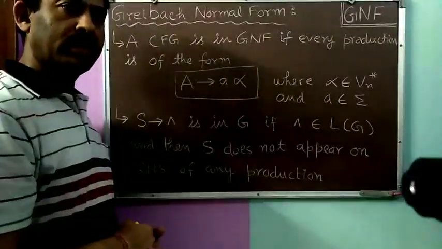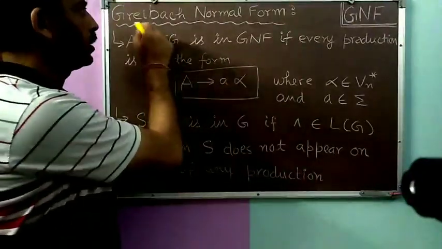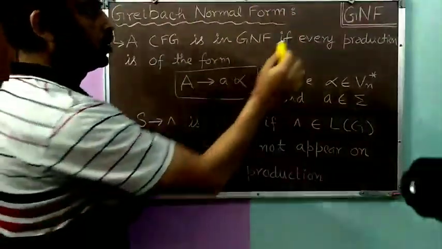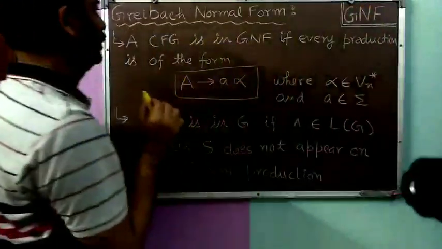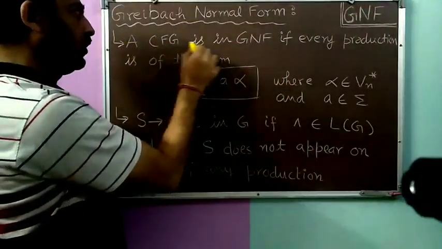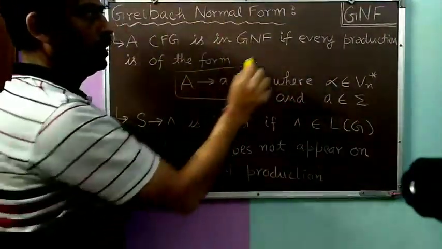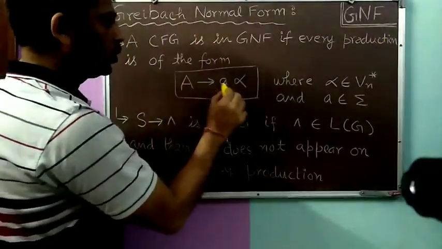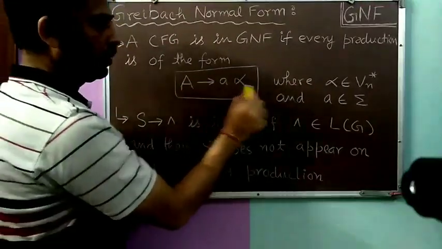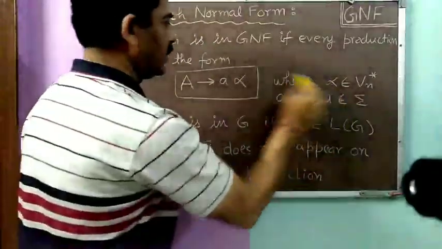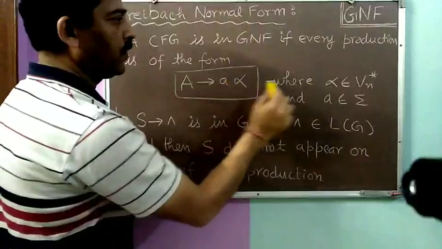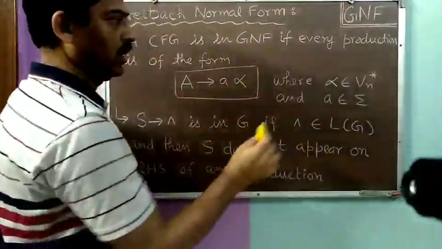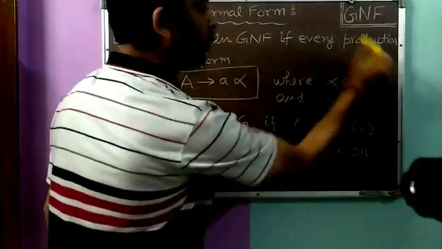Now we come to our second normal form, that is the Greibach normal form. In short, it is called GNF. Now a CFG is in GNF if every production is of the form A to a alpha, where a belongs to sigma, that is a is a terminal, and alpha belongs to Vn asterisk, that is it is a string of variables only.